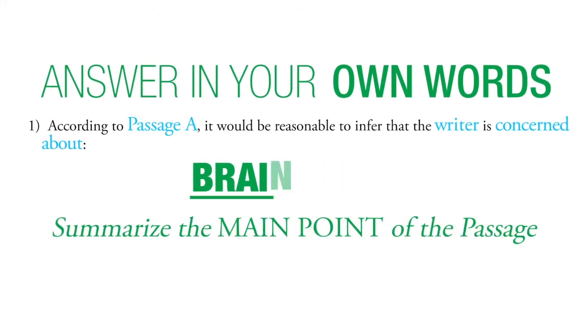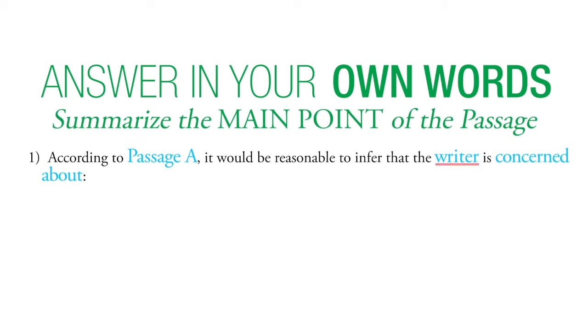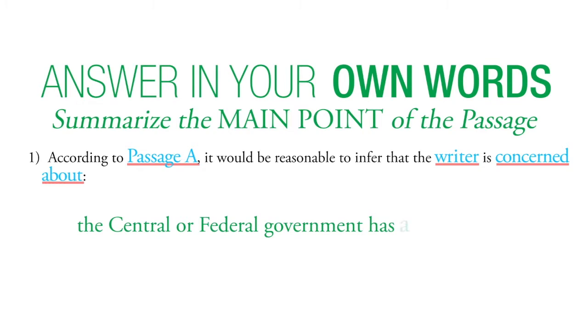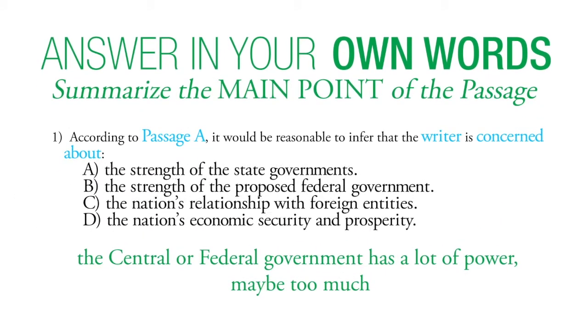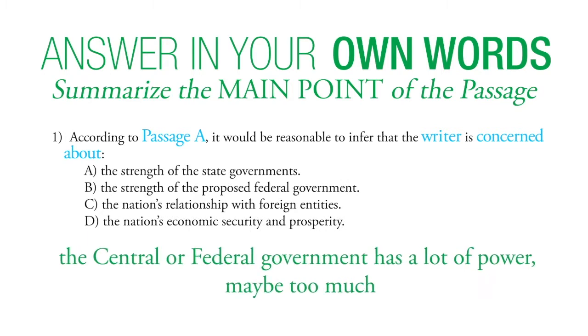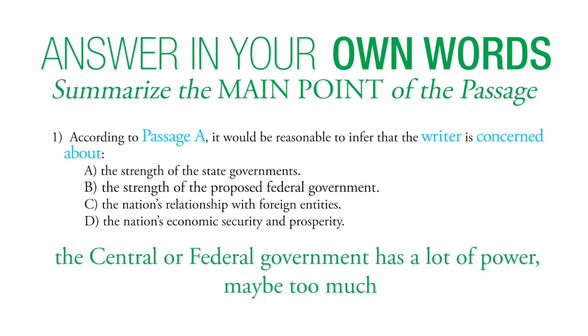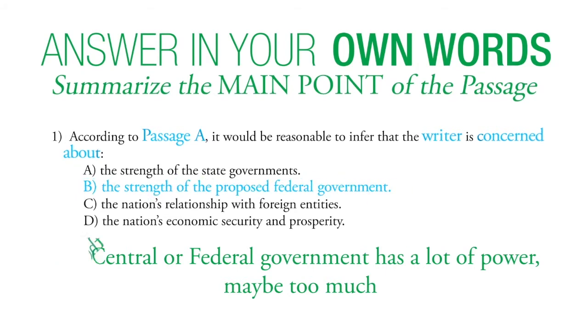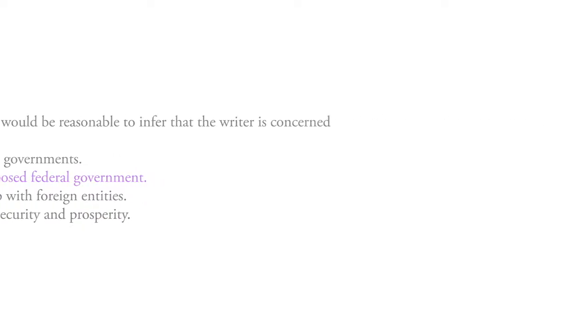So we could maybe say that basically the writer of passage A is concerned that the central or federal government has a lot of power, maybe too much. So let's look through our answer choices and see which one fits our answer best. And there it is, choice B, the strength of the proposed federal government. Thus, we can just select choice B and move on.